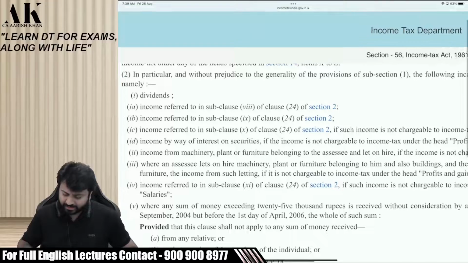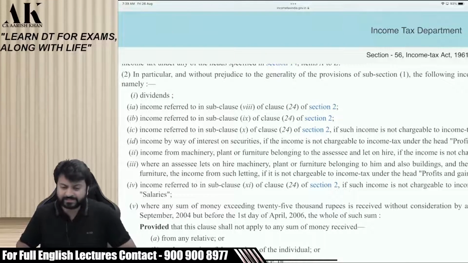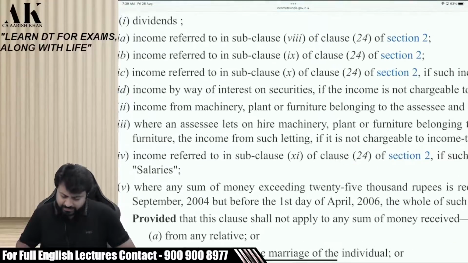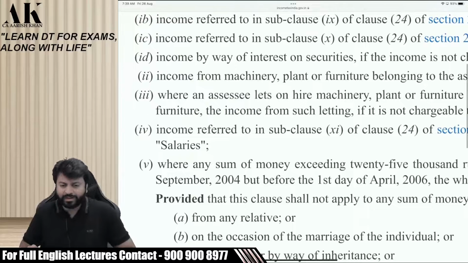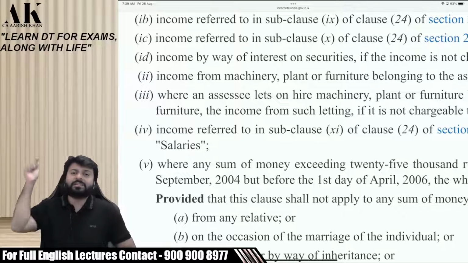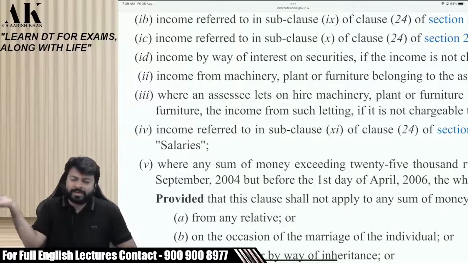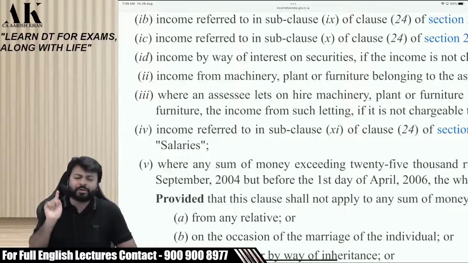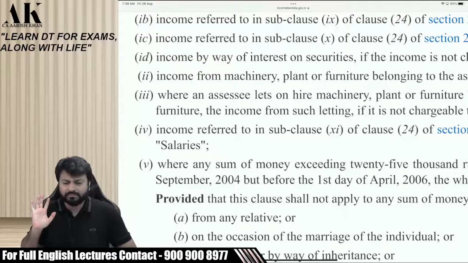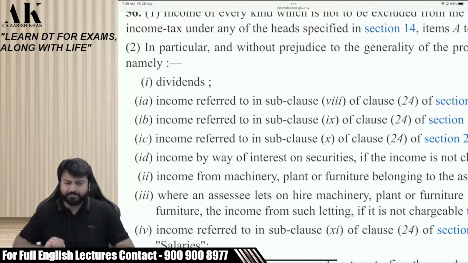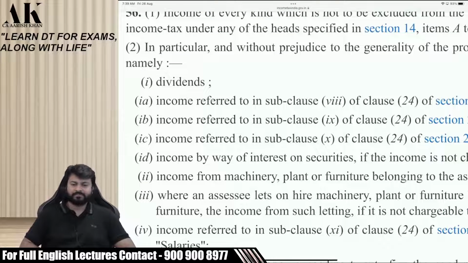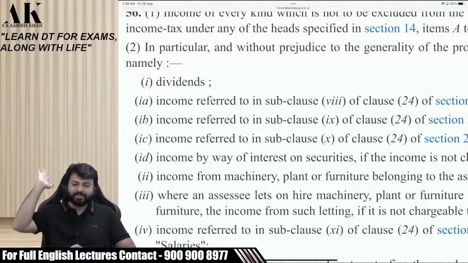Come to this section again, IFOS. Can you see this? For interest, what is written in point number 4(1D)? Interest will come under IFOS if not under PGBP. It means it can go in PGBP also and IFOS also, right? But for dividend, what is written? See, point number 1. Dividends, semicolon, next point. That's it.